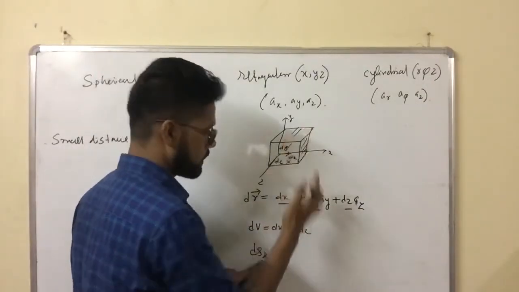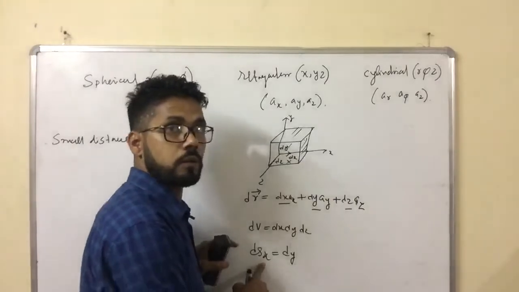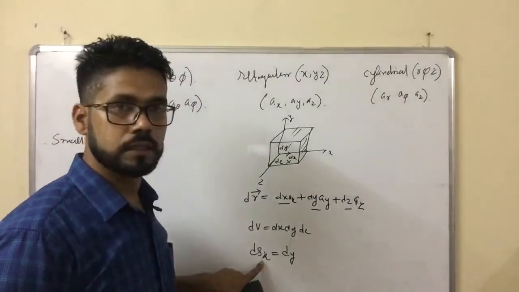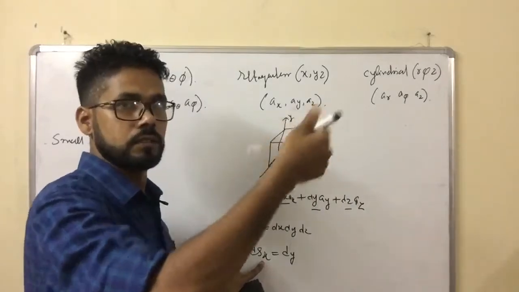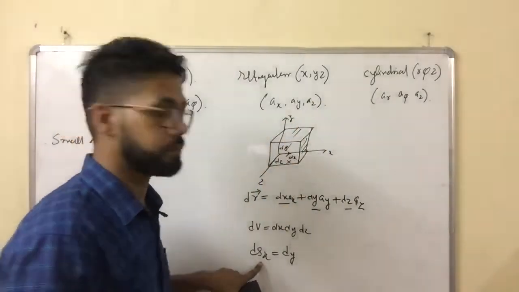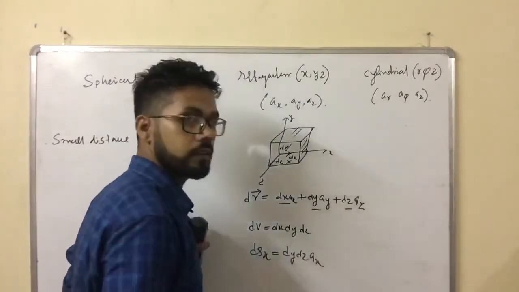We are talking about this surface. Then there will not be dx. How to remember? Whenever we consider the surface area along the x axis, it means the surface area vector is along the x direction. So there will not be dx, only dy, dz and ax.